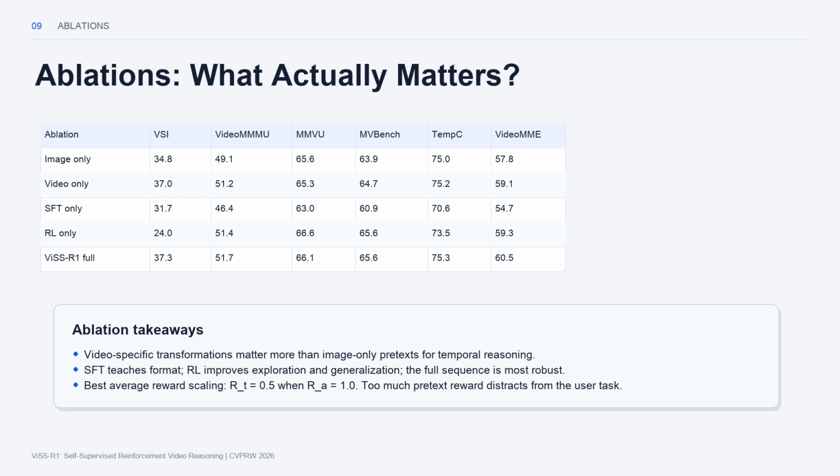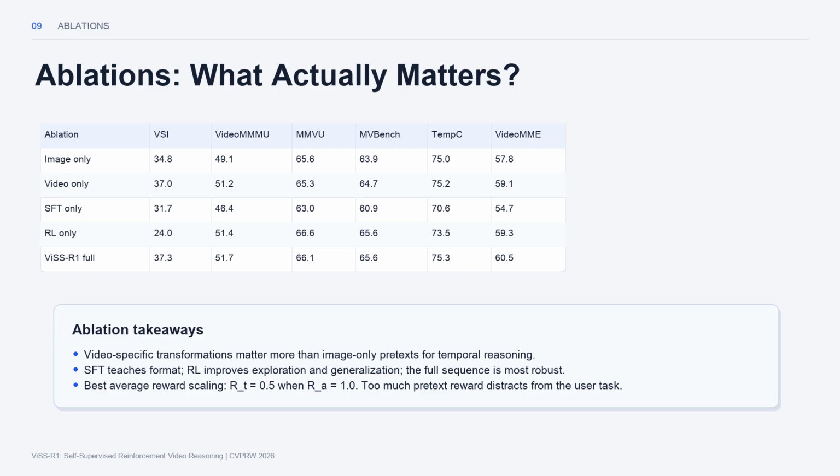RL-only training can be strong on some benchmarks, but it becomes unstable on tasks that require well-formed outputs, such as regression-style questions in VSI Bench. The standard sequence, supervised fine-tuning followed by reinforcement learning, gives the most robust behavior.